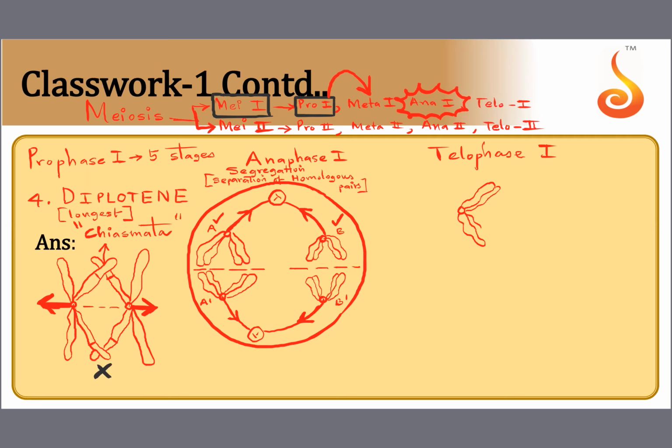So this is A and this is B. Sadly, they're not pairs. They're missing their counterparts. Their counterparts have gone to the cell below. So this is A dash and B dash. They have migrated towards the opposite poles now.